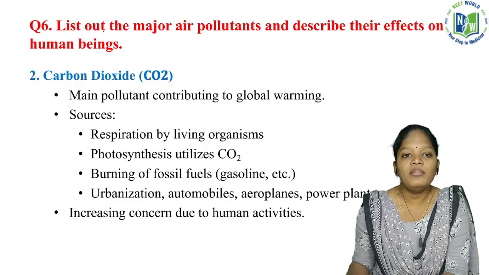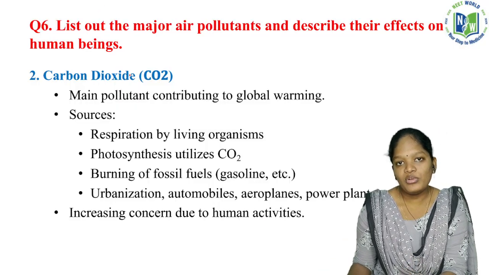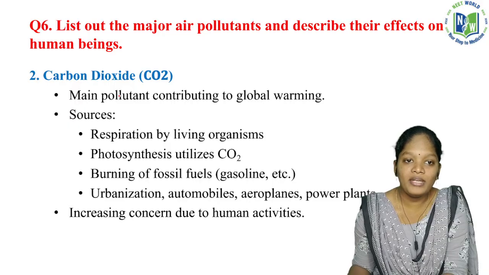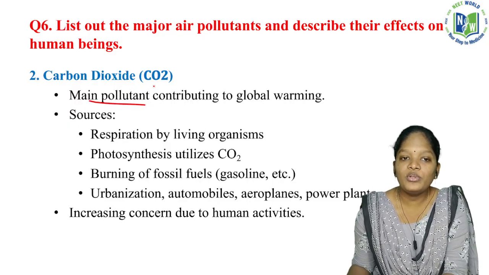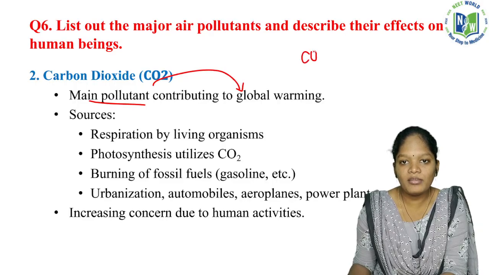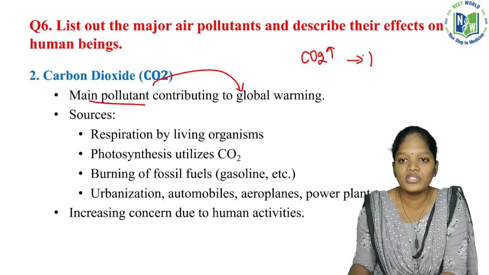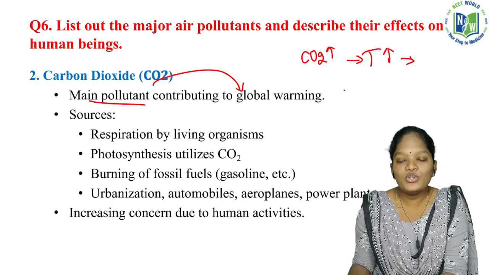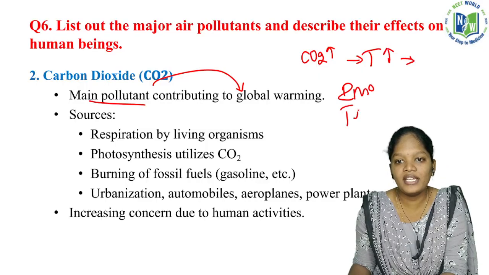Now, the second major air pollutant is carbon dioxide. This is a major pollutant contributing to global warming. If the concentration of carbon dioxide in the atmosphere is higher, it leads to a higher temperature. There are two concepts called insolation and terrestrial radiation.